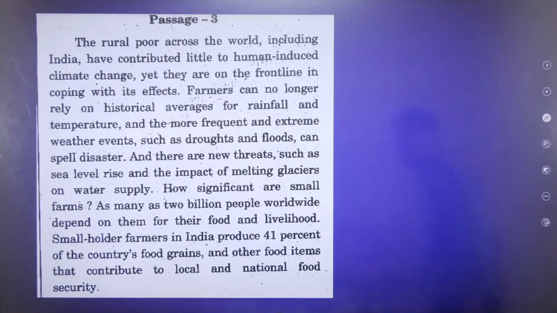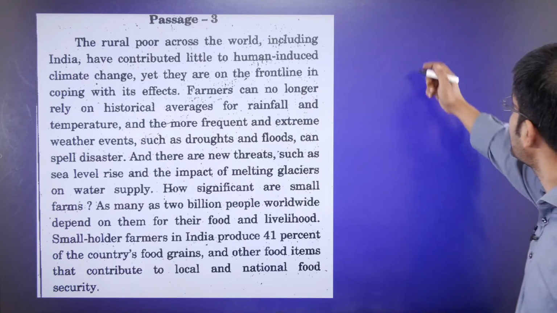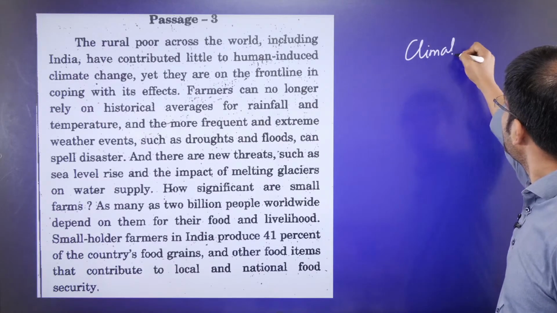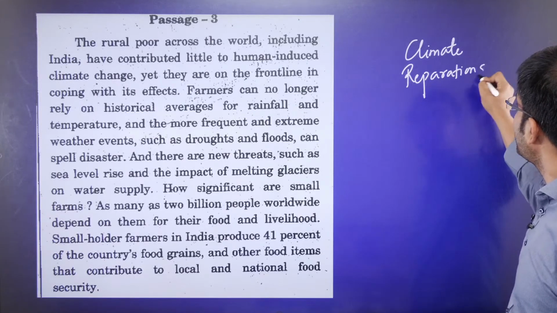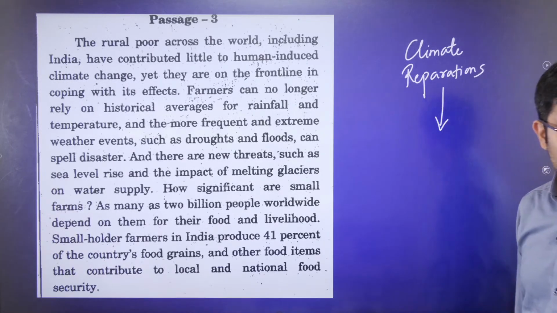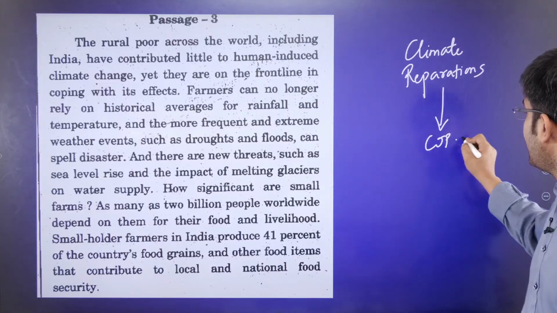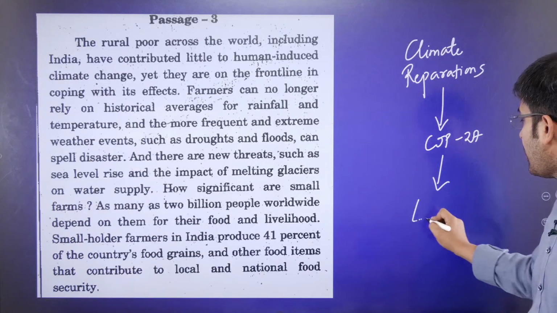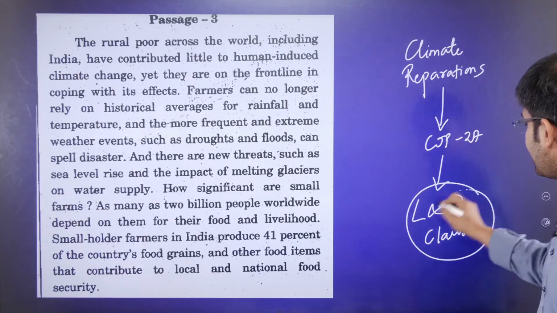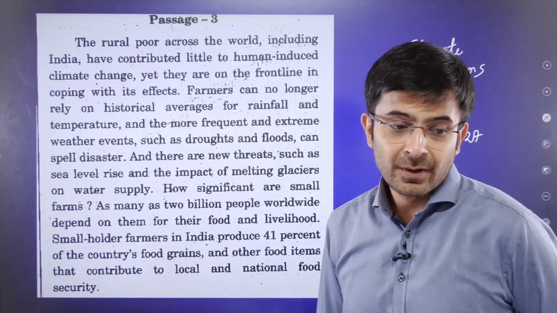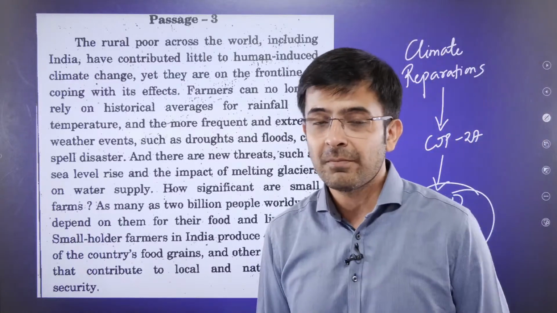The rural poor across the world, including India, have contributed little to anthropogenic climate change, yet they are on the front line in coping with its effects. The example that I told you about climate reparations today, no? Climate reparations. If you followed the COP27 that happened in Sharm el-Sheikh, I hope you must be aware. The COP27 essentially talked about a loss and damage clause. It's a very interesting clause, guys. The loss and damages concept. Go ahead and read about it. If you haven't, it's amazing.